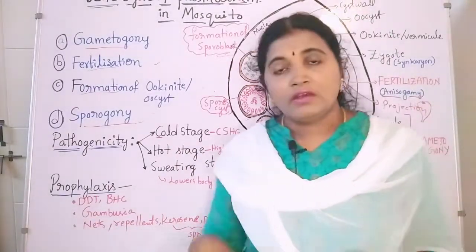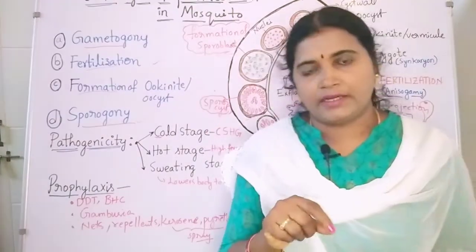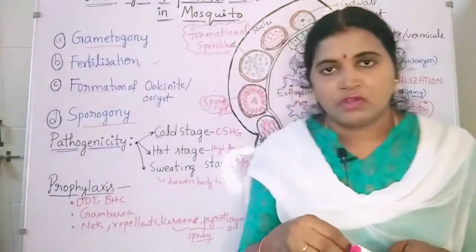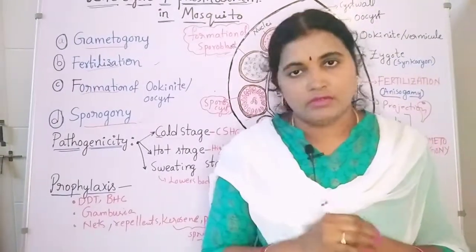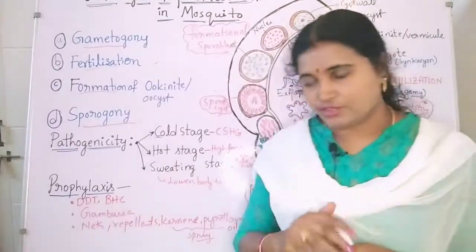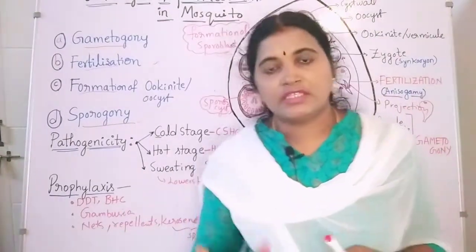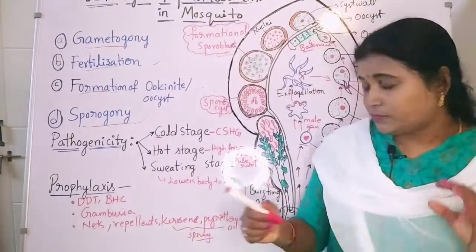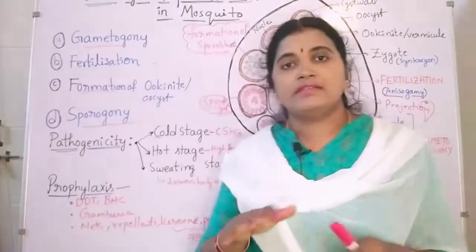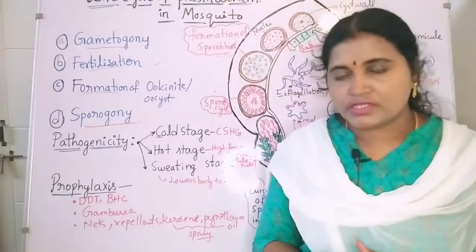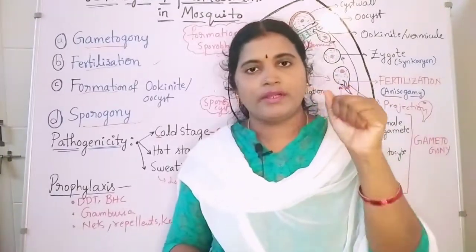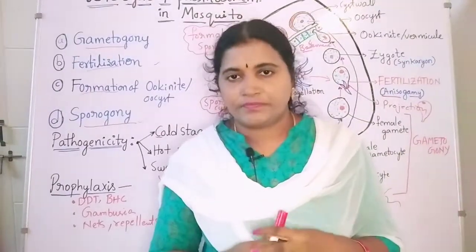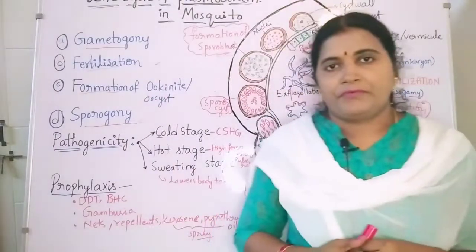At the same time we have a special plant, the Utricularia plant, an insectivorous plant which eats only insects. Growing Utricularia plants is also a good decision to prevent mosquito growth. And then using nets, mosquito repellents, coils, and spraying kerosene and pyrethrum oils in the stagnant water. So these are the preventive measures to avoid mosquitoes and the malarial disease. So this is about the life cycle of Plasmodium vivax.